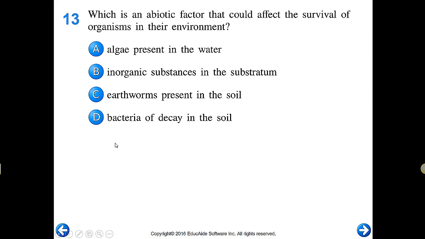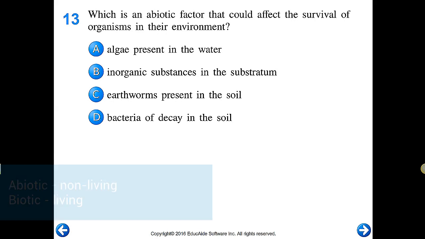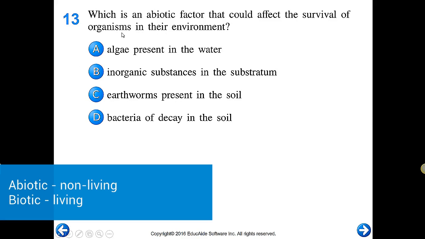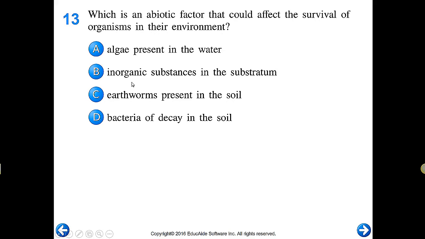These are all biotic factors here. Which is an abiotic factor that could affect the survival of organisms in an environment? Abiotic. We're getting into that term here. Biotic, abiotic. Abiotic, non-living. Well, algae is living. Inorganic substances in the substratum. Well, we know that inorganic substances are non-living. Earthworms are living. Bacteria is living, so therefore it's got to be B.